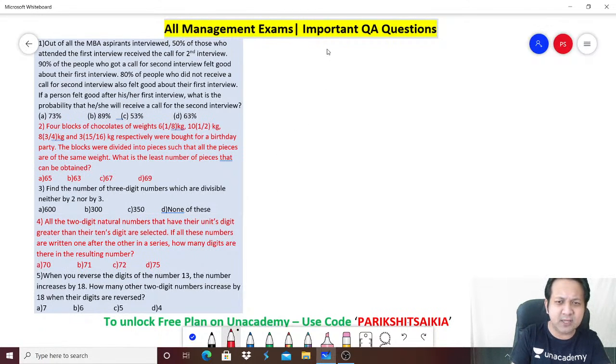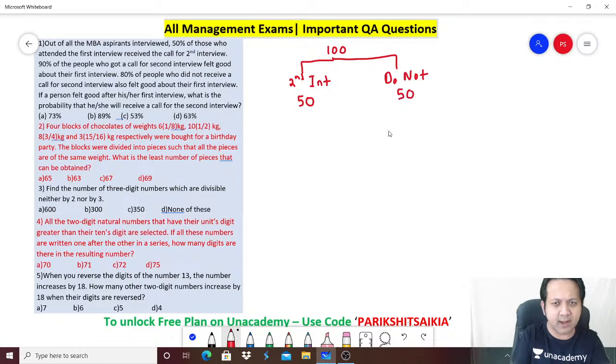50%. So let's assume that the total number of people is, let's say, 100. How many get a call for the second interview? 50%, so obviously 50 people get a call for the second interview. How many do not get any call for the second interview? The remaining 50%. Next, 90% of the people who got a call for the second interview felt good. So 90% of 50, how much is it? 45.